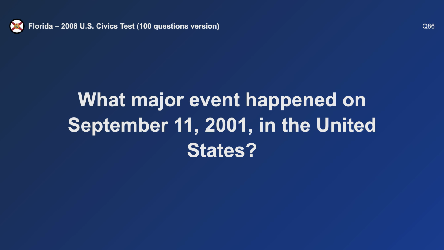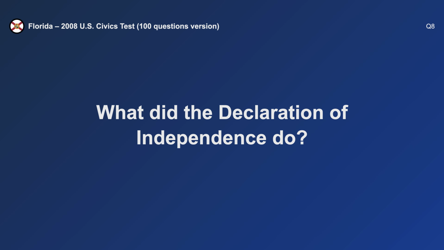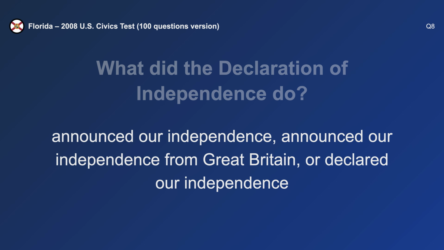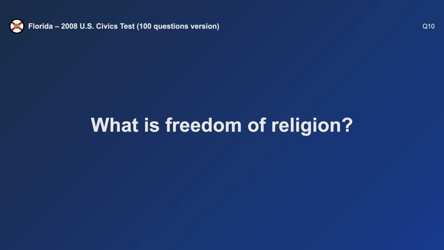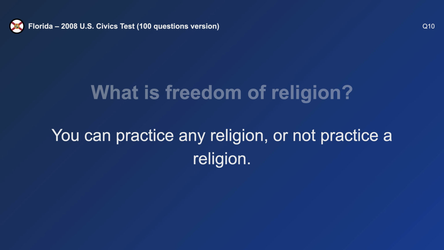What major event happened on September 11th, 2001 in the United States? Terrorists attacked the United States. What did the Declaration of Independence do? Declared our independence from Great Britain. What is freedom of religion? You can practice any religion or not practice a religion.